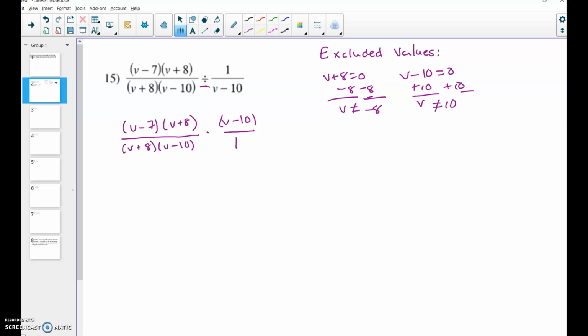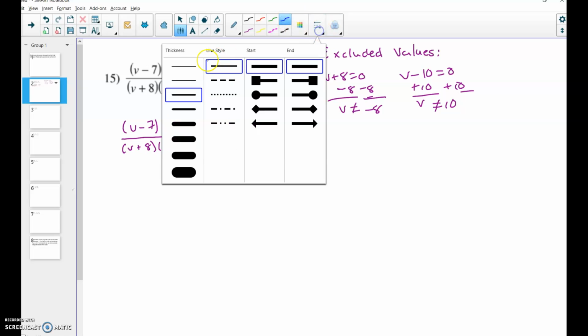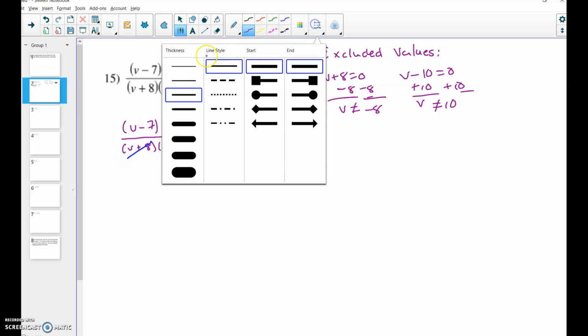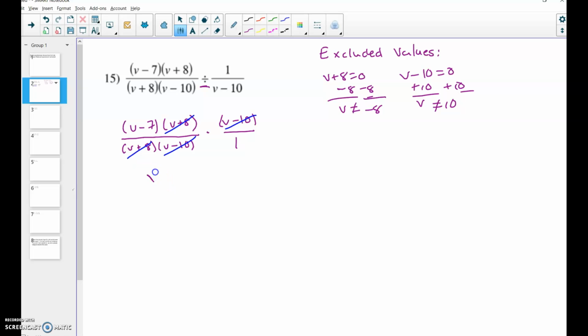Now you are good to go ahead and cancel off any factors. So I can cancel out v minus 10, and I can cancel v plus 8. So my new fraction is v minus 7 over 1, which will just simplify to v minus 7. And then v can't equal negative 8 or 10. If you feel like that one was pretty easy, but you skipped these problems, go and try number 16. It's an even problem that matches up similarly with this one.